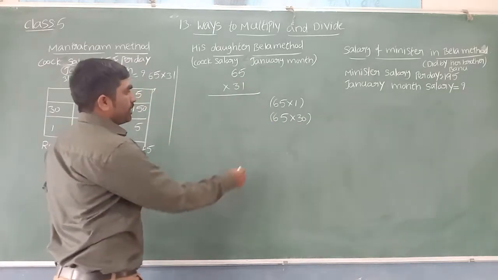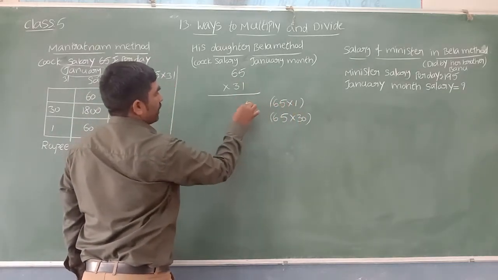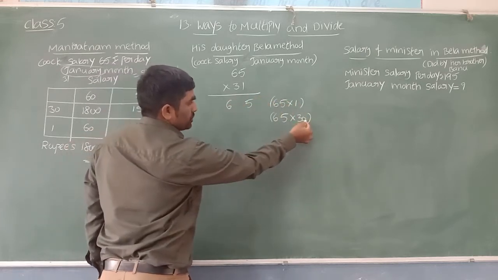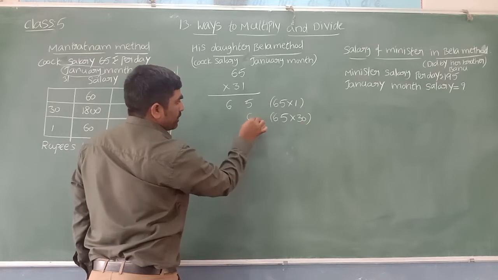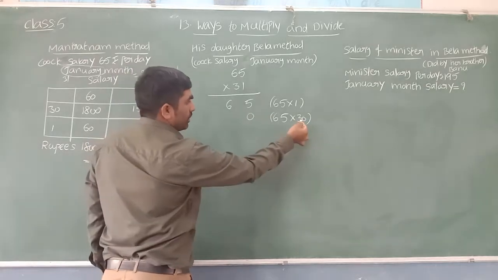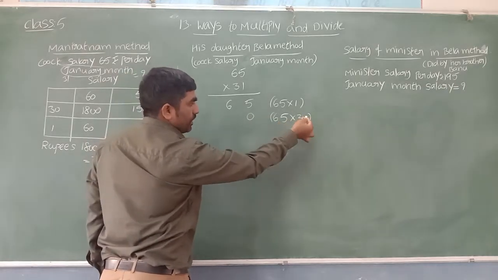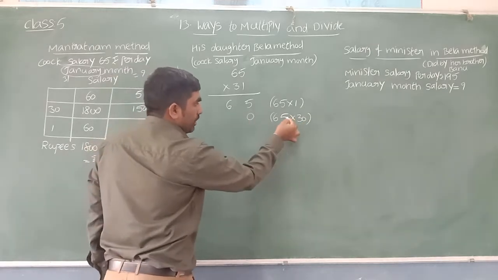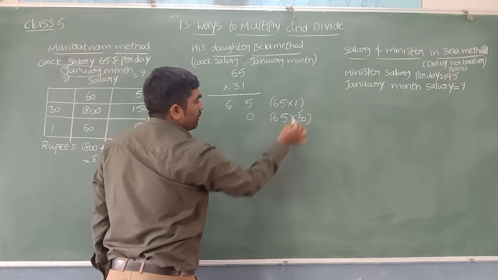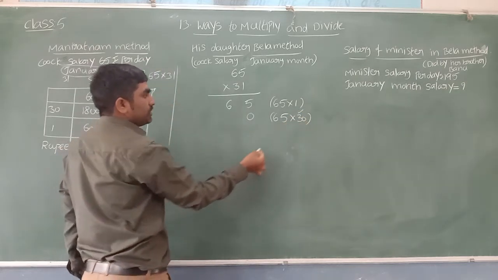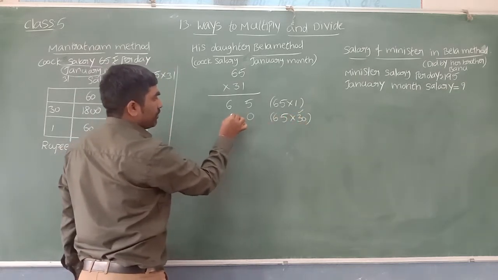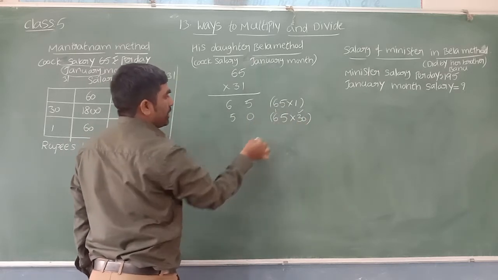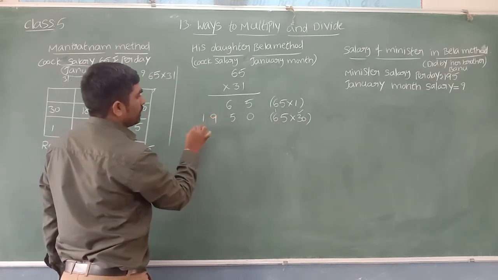Now let us multiply. 1 5 is 5. 1 6 is 6. Now here we have 0, so first place you can keep 0. Then you can multiply with 3. Here we have 0, so first place you can keep 0 itself. Then 65 you can multiply with 3. 65 multiply with 3. 3 5 is 15, 5 and 1 carry. 3 6 is 18. 18 plus 1, 19.